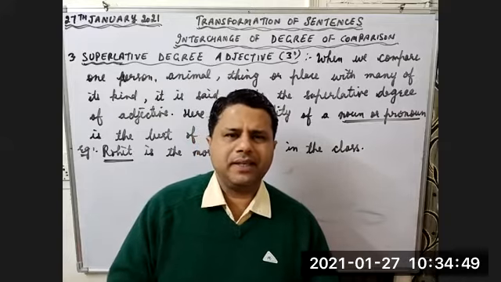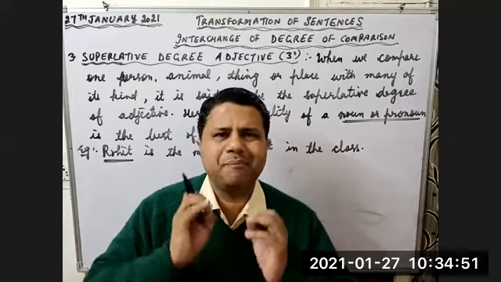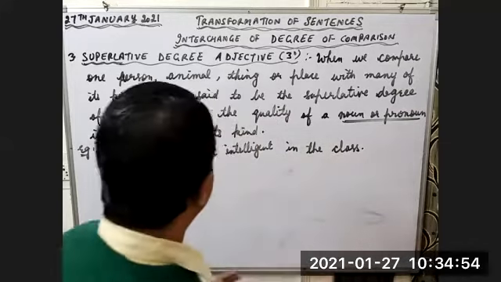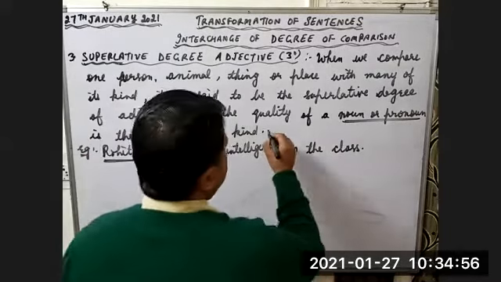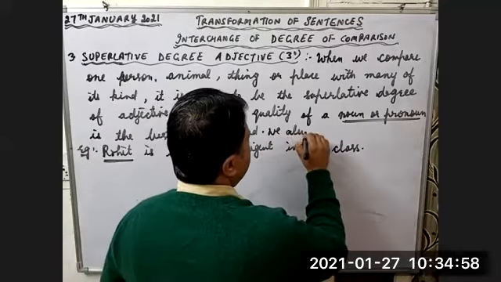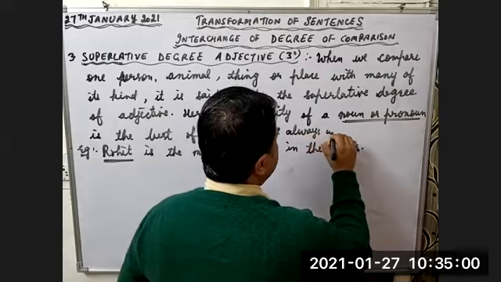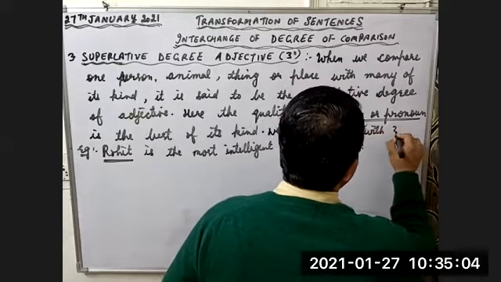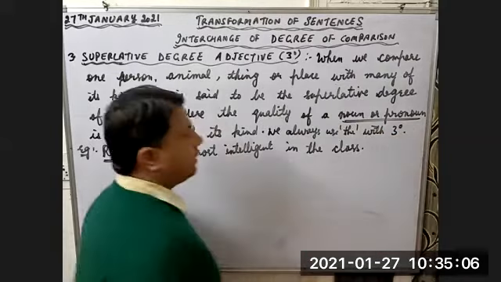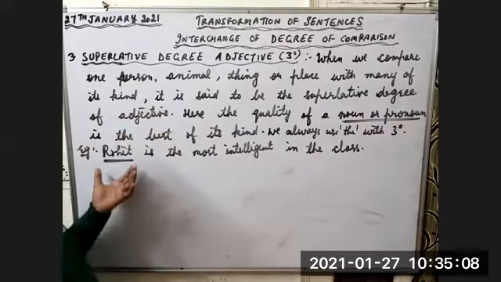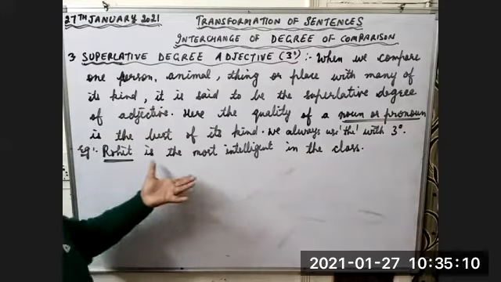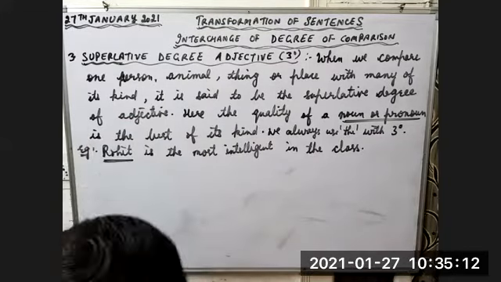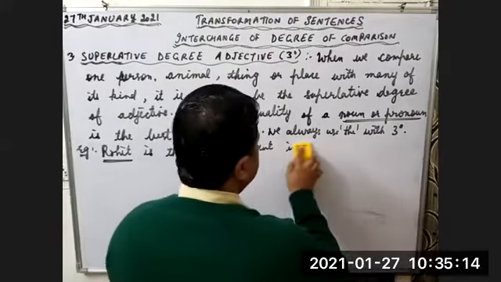That thing is supposed to be the best one. We add one more line: we always use the with third degree. Look at this example. Rohit is the most intelligent boy in the class.